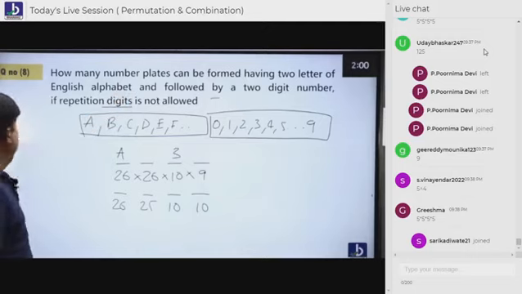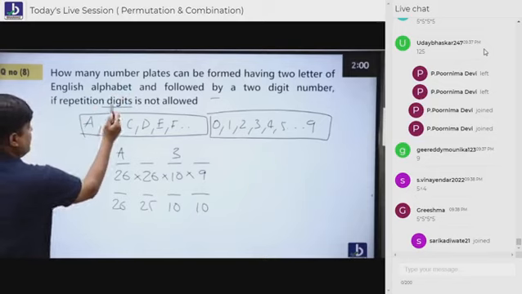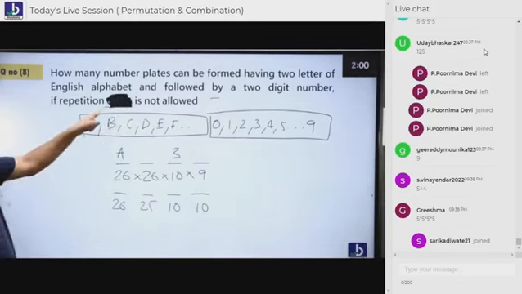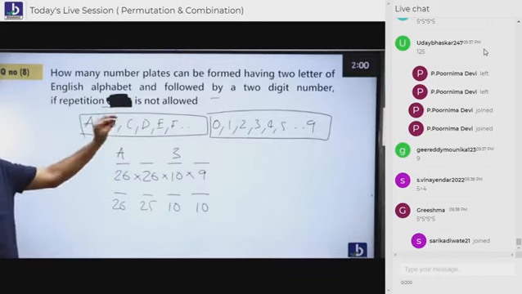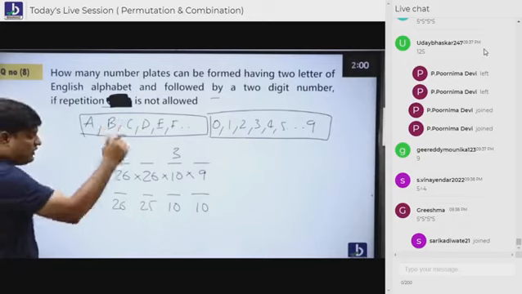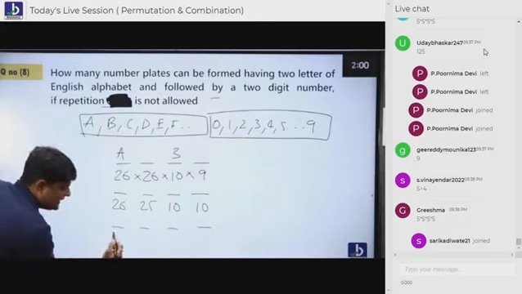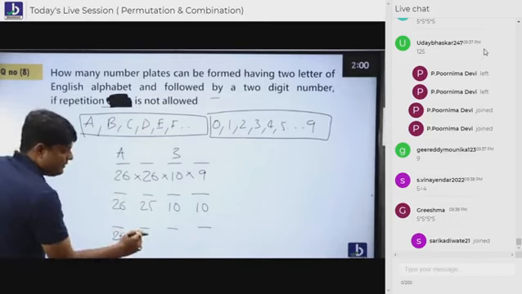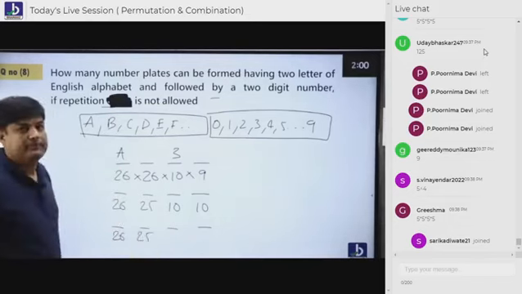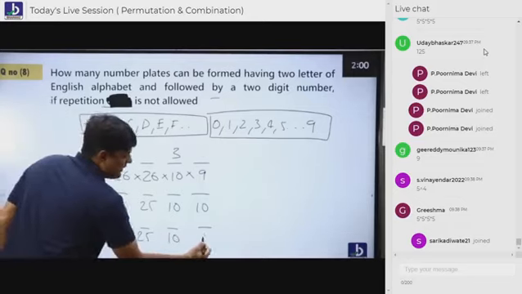Suppose he told you repetition itself is not allowed. Listen to this, everybody. This is hidden. If repetition is not allowed, he didn't mention digits, he didn't mention letters. So what are you going to do at this point of time? Very simple. English alphabet, 26 at first; again English alphabet is not allowed, means 25. Here how many people are there? 10. Here how many people are there? 9.